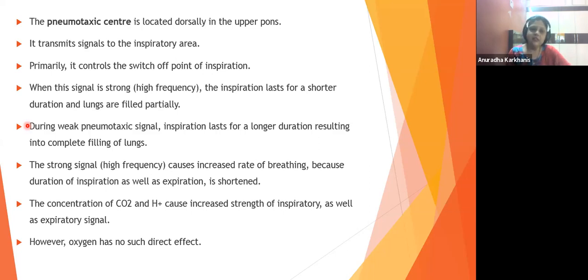When the signal is strong, that is when the signals are going to be of very high frequency, the inspiration will last for a very shorter period of time. The duration of inspiration will be very, very short and the lungs will be filled partially. है कि नहीं? उसका क्या काम है? स्विच ऑफ करना. किसको स्विच ऑफ करना? इंस्पिरेशन को स्विच ऑफ करना मोमेंटरीली, टिल हम एक्सपायर नहीं करते हैं. ठीक है, till we don't expire, till that time inspiration should be switched off.